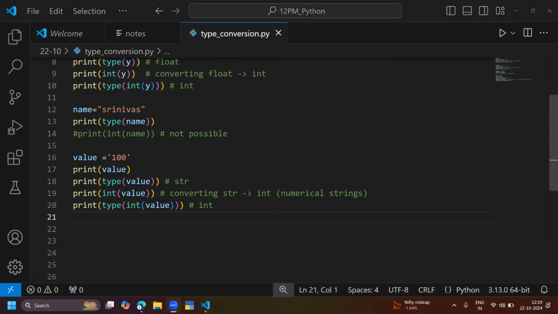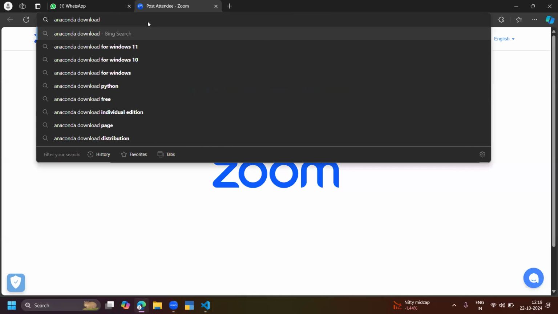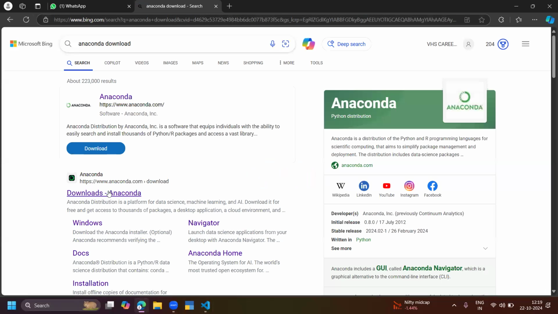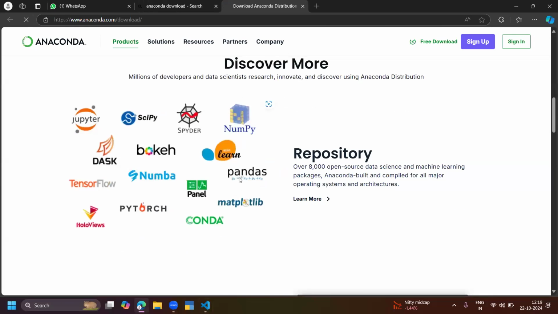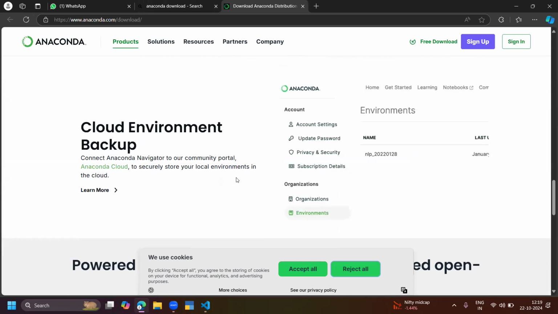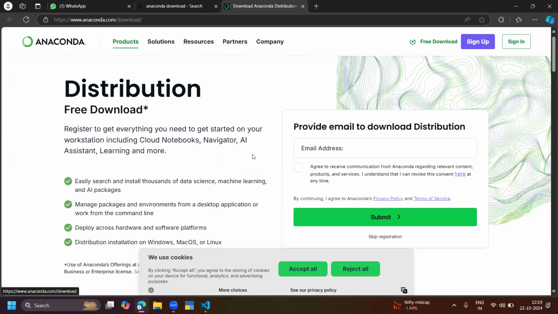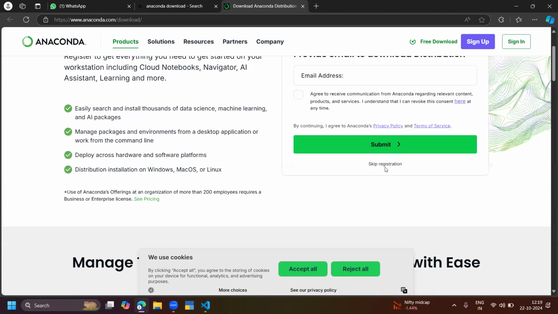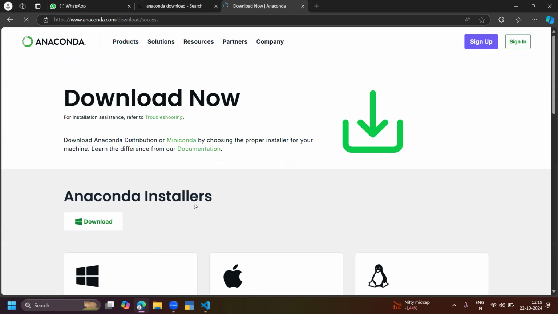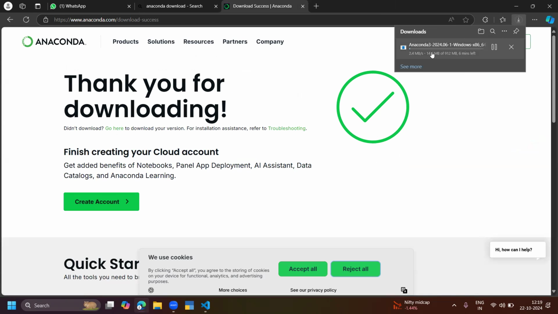Okay, let me try to install Anaconda Navigator. That is the best place where you can practice your Python. So I'm downloading Anaconda. I will show how to install Anaconda Navigator. It is downloading the exe file. Meanwhile, we will discuss some other programs also.